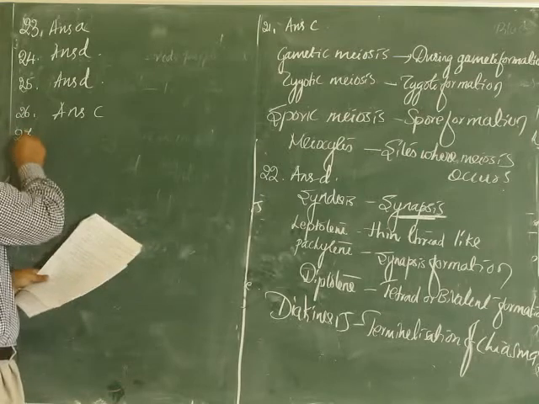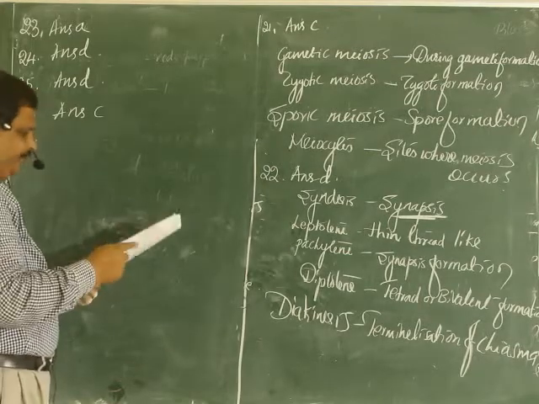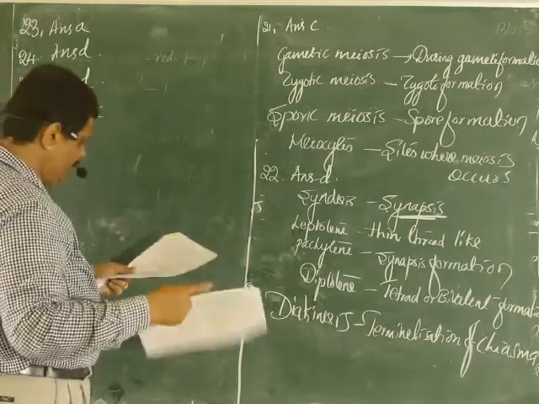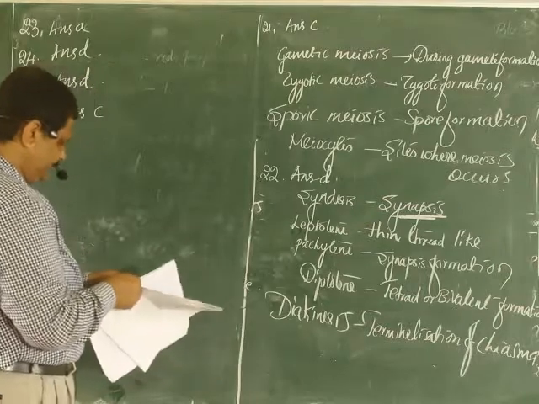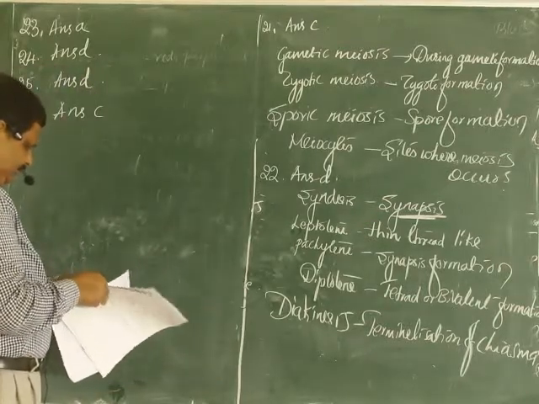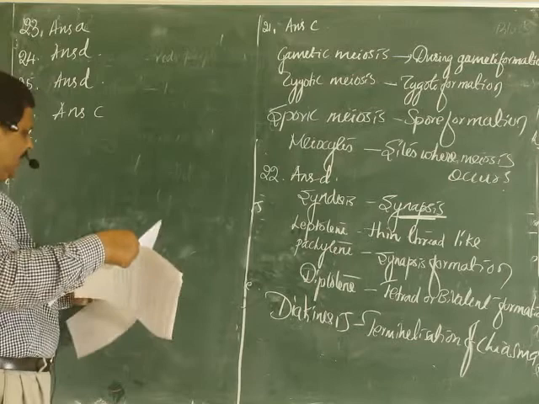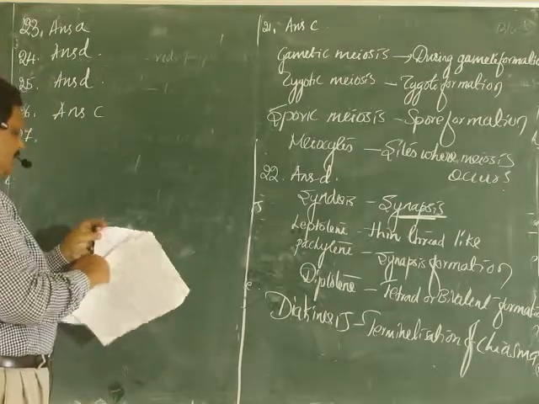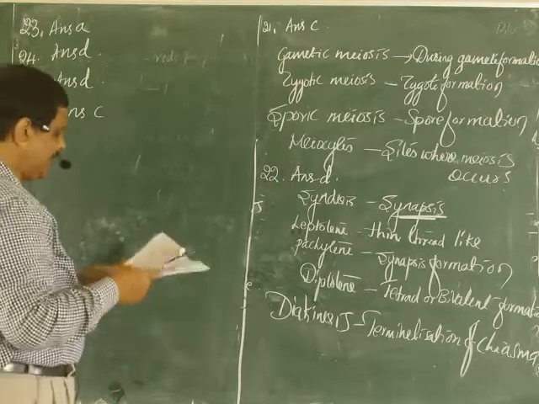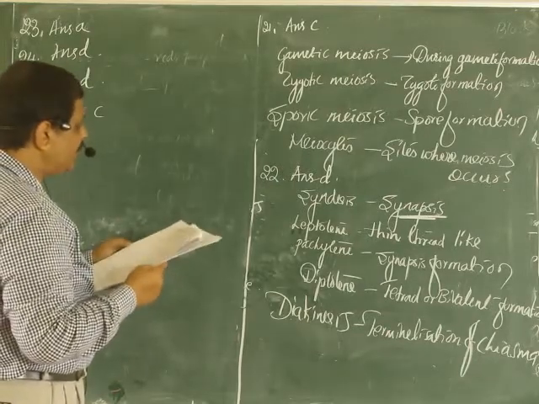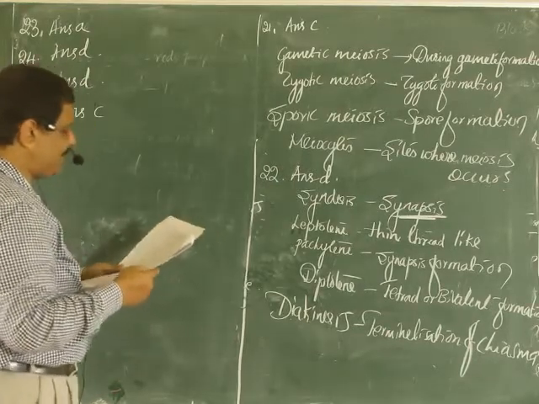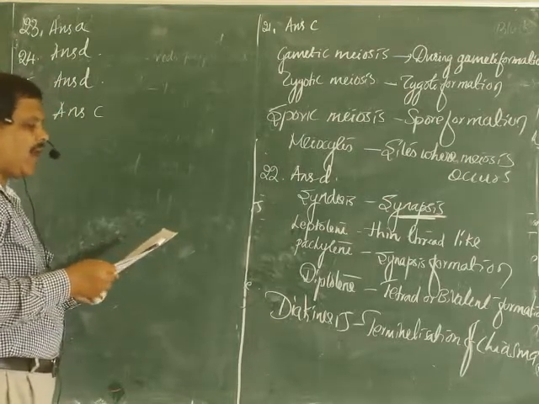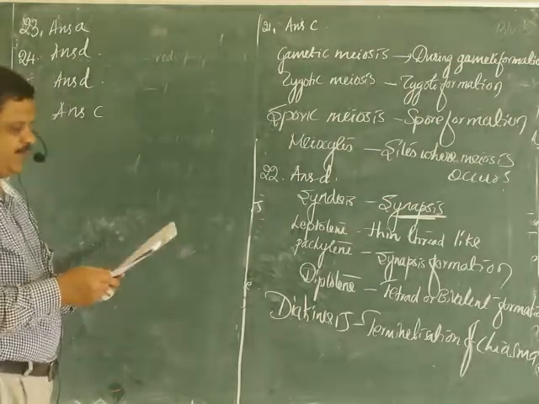Question number 27. Here one structure has been given. Which of the following structural formulas represents maltose, alpha 1,4 linkage?